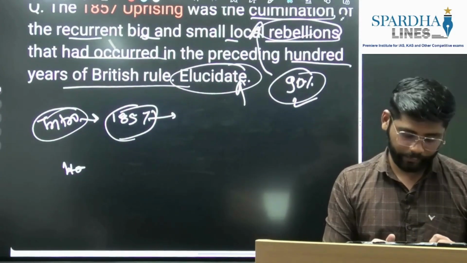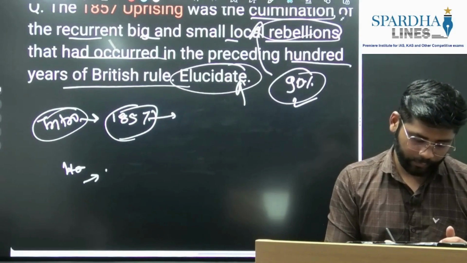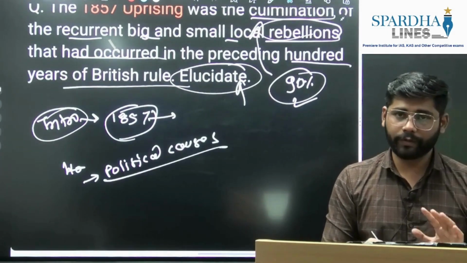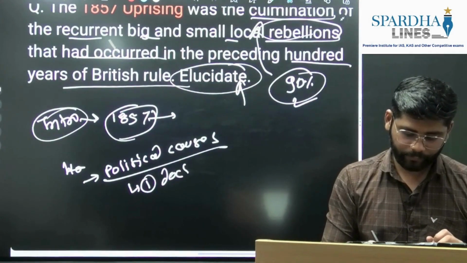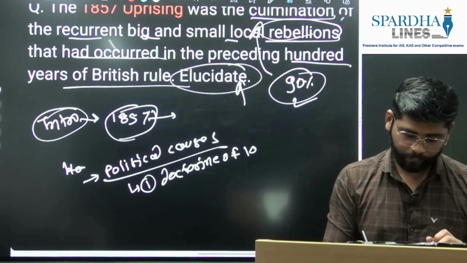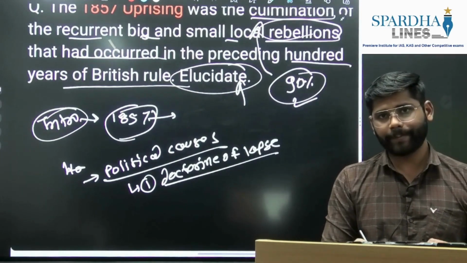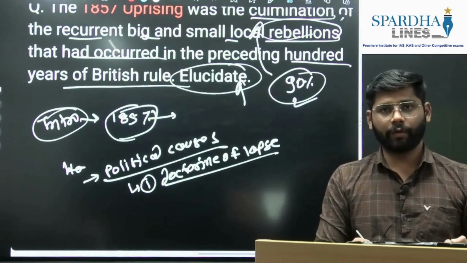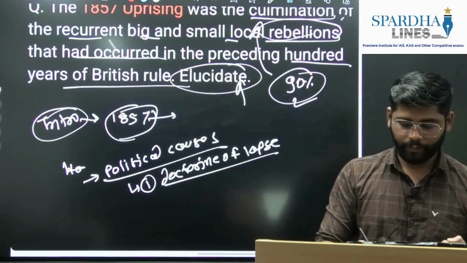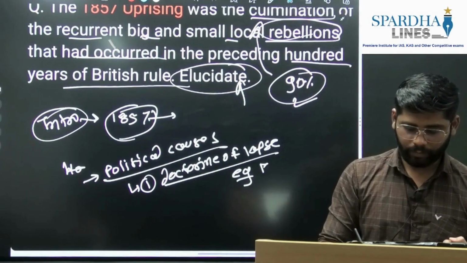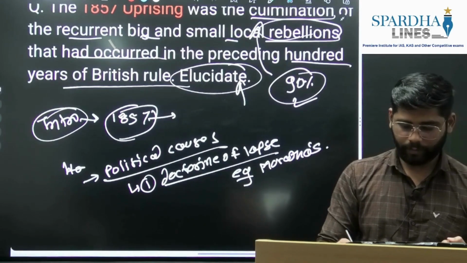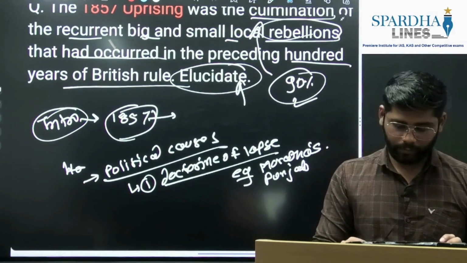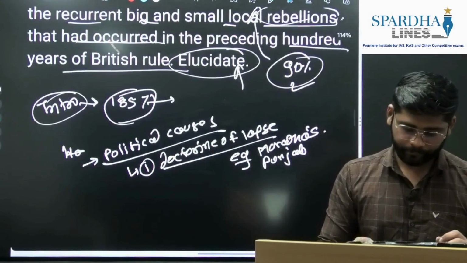So this would be our subheading. Then we'll write the first, the political causes. When it comes to political causes, the most important is the doctrine of lapse. Through this doctrine of lapse, the British interfered and deposed local Indian rulers, so they eventually rebelled. You can give examples of the Marathas or Punjab. The Second Sikh War happened because of this, so you can write this example here.